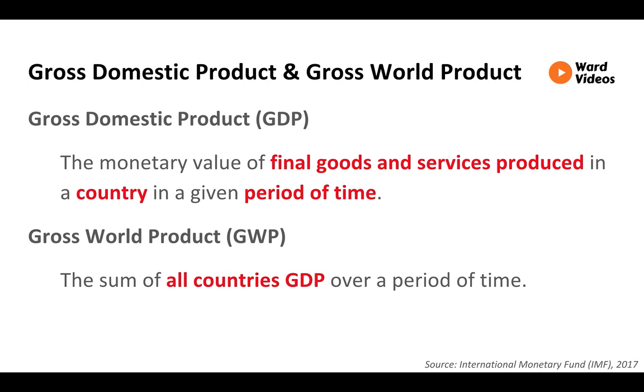Now, when we look at GDP and GWP, we don't look at the value, i.e. $100 billion, rather the change over a year. So if last year's output was $100 billion and this year it's $101 billion, then there's a 1% increase.